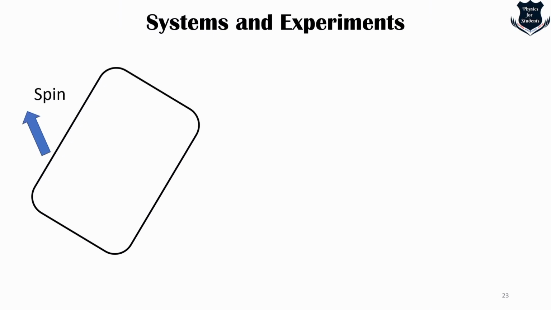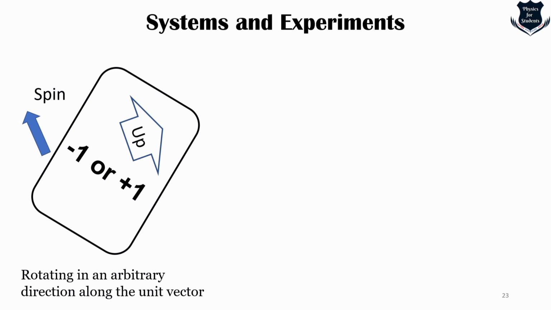Now we take this apparatus and rotate it in an arbitrary direction along a unit vector. We get a unit vector n, at an angle theta.